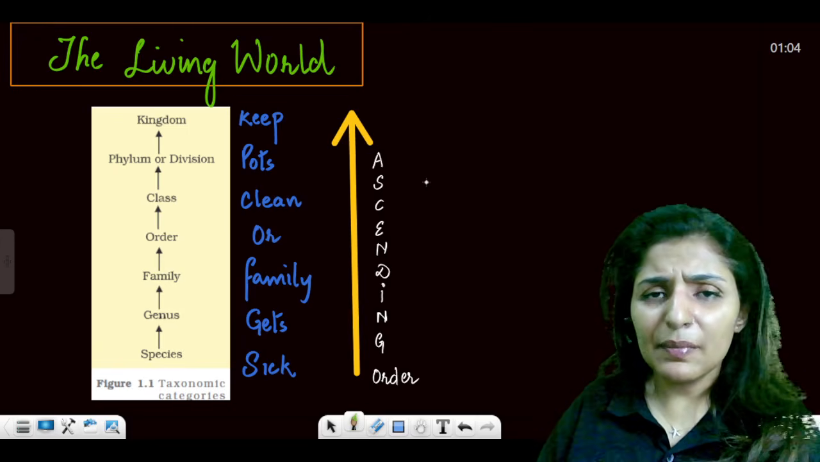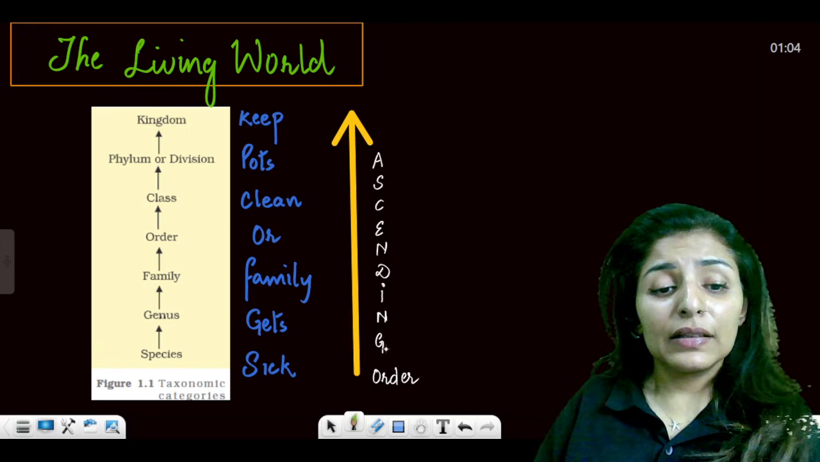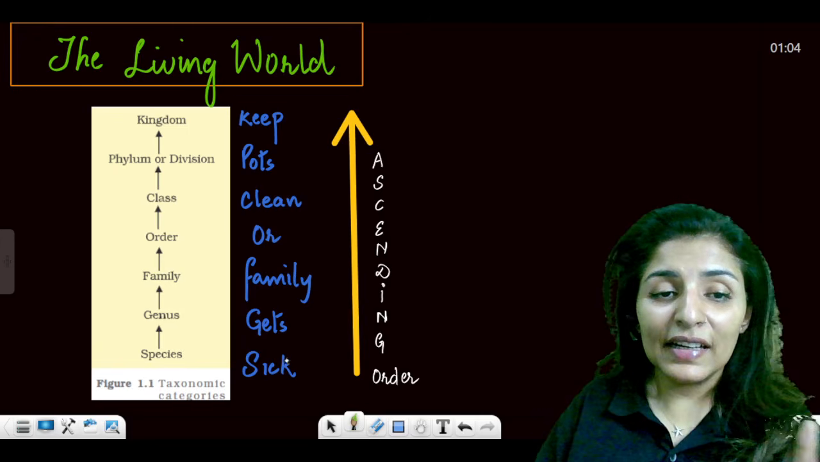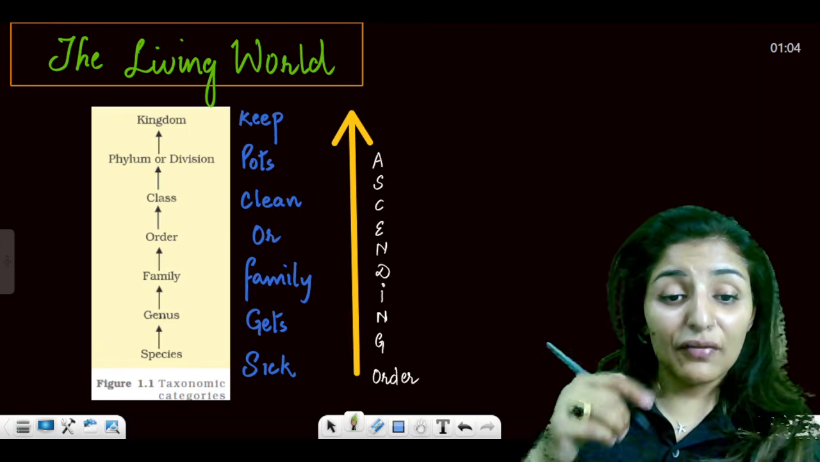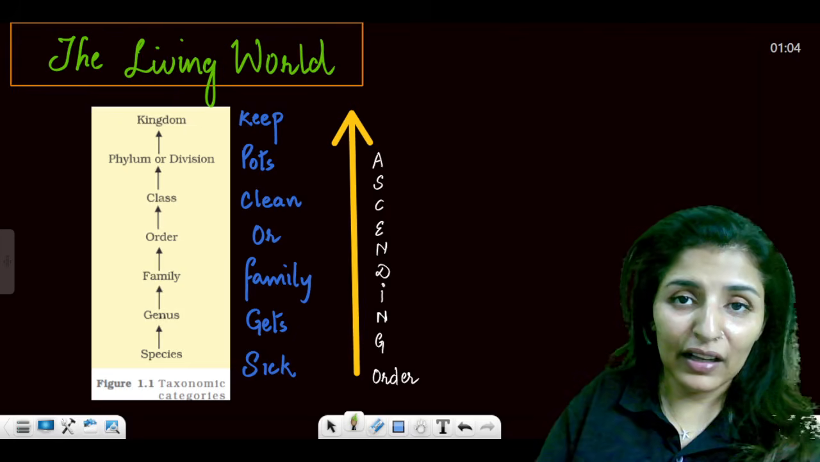Then this is a very simple mnemonic for the living world. I'm sure you know this. To learn the taxonomic categories, it is keep pots clean or family gets sick. Now this is from sick, that is from species onwards to kingdom. It is in the ascending order.